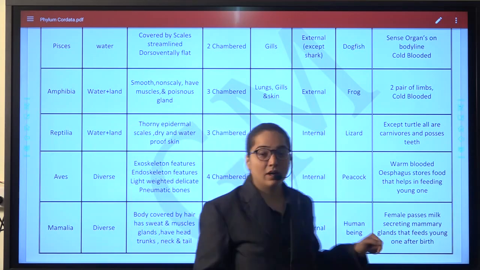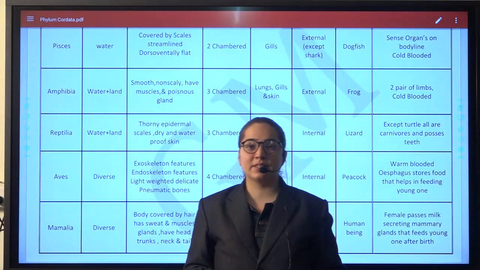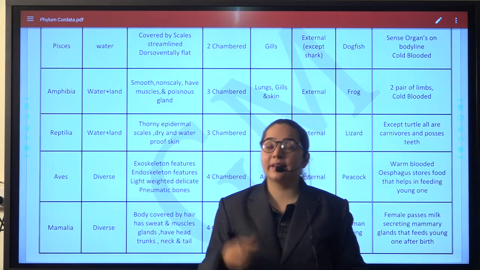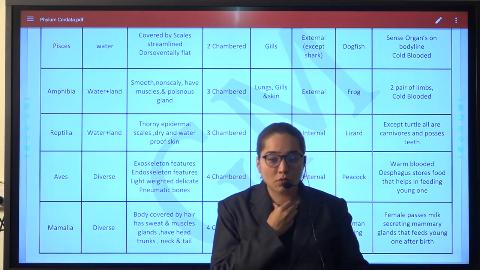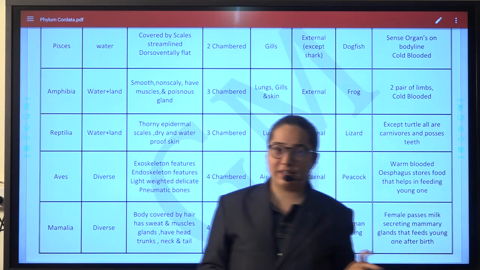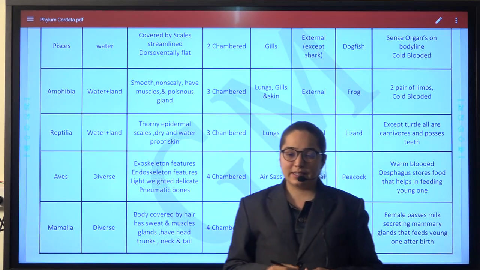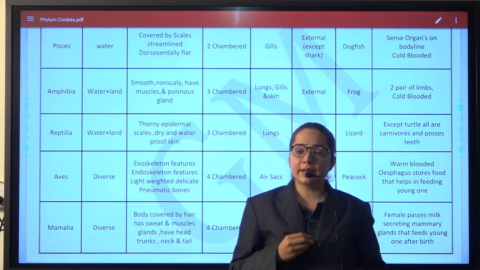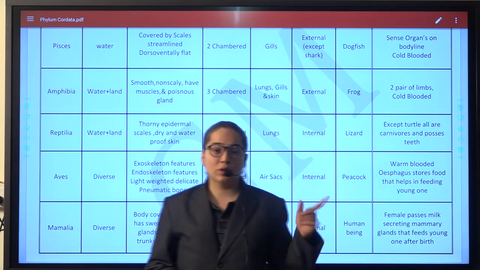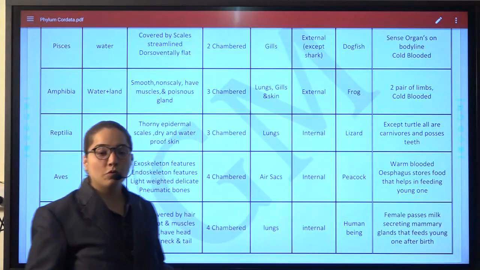Then next, if we talk about reptilia, then except turtle, all are carnivores and they possess teeth. Coming to aves, then they are warm-blooded and in their esophagus they store food for the young one. Coming to mammalia, how they feed their young one? So for them, they are having milk secreting glands that is helping to feed the young one. So kindly note down, means read all the entire part and then we'll move further.